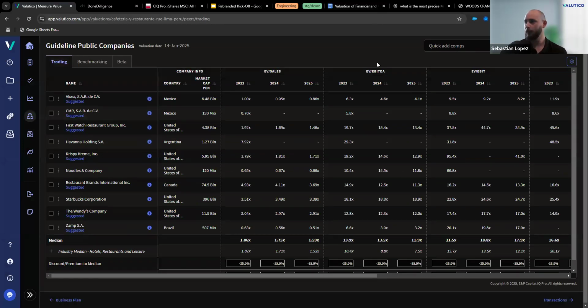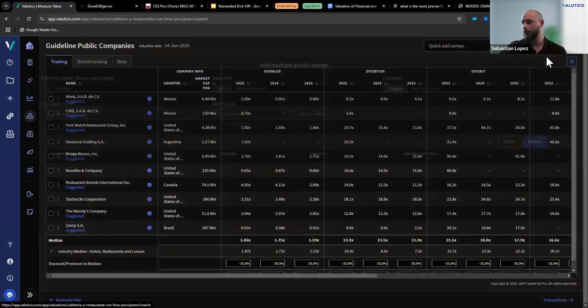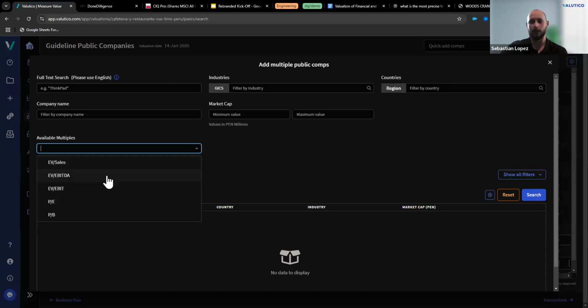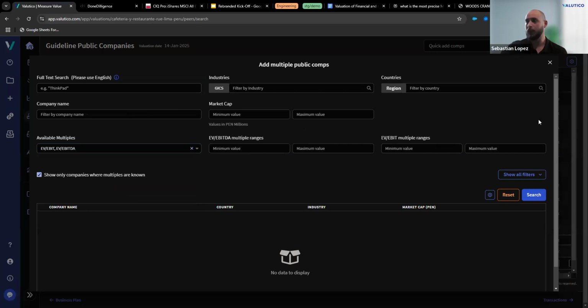So what we did in this release is we added more filters in the advanced search section. And these filters come from the feedback that you guys gave us. So we have the classic filters: full text search, industry, country, company name, and market cap. But we also added the option to find available multiples. So if you want to find companies that for sure have EBITDA or EBIT multiples, you can go ahead and do that. And if you select any of these options, you can also set the ranges for those multiples available.